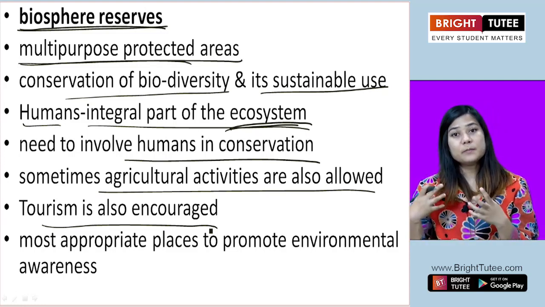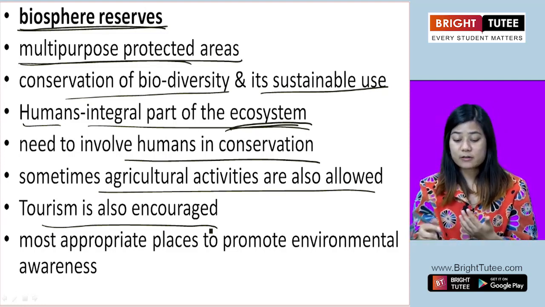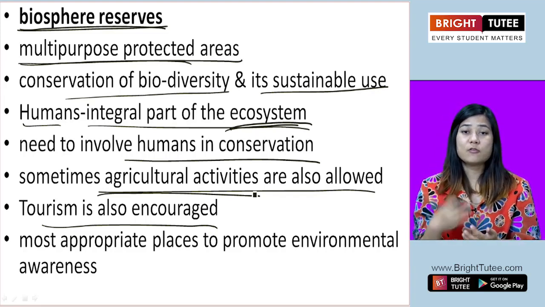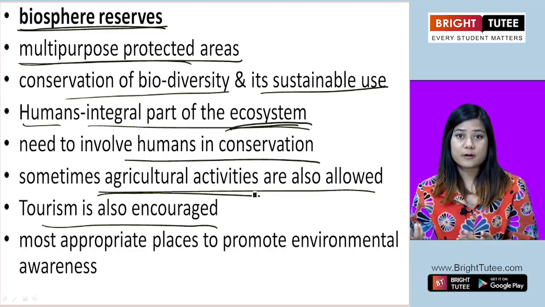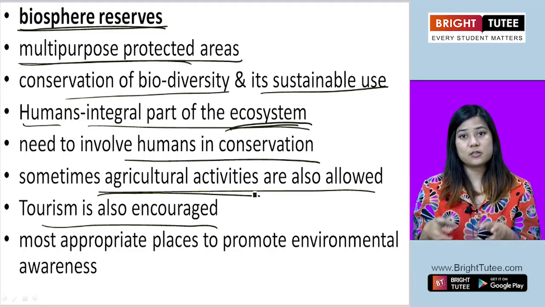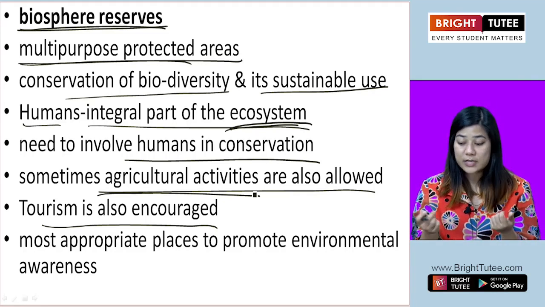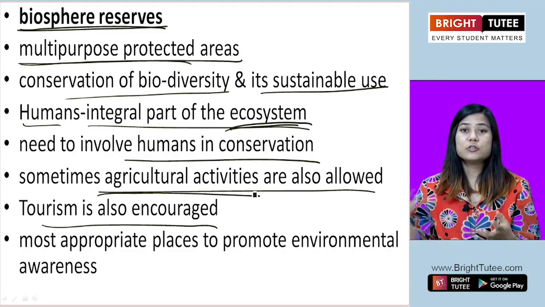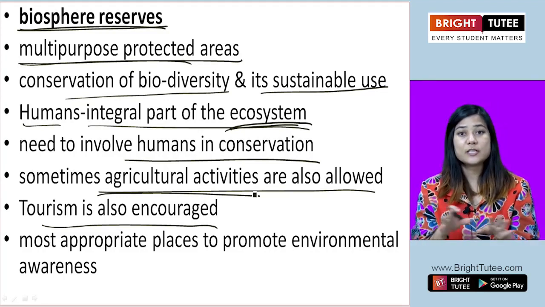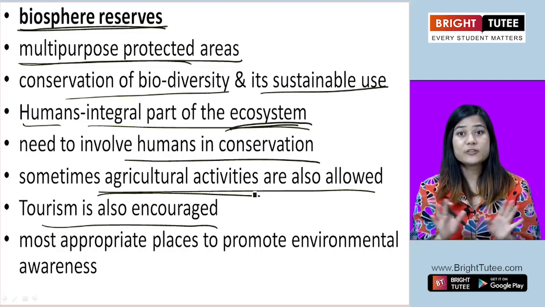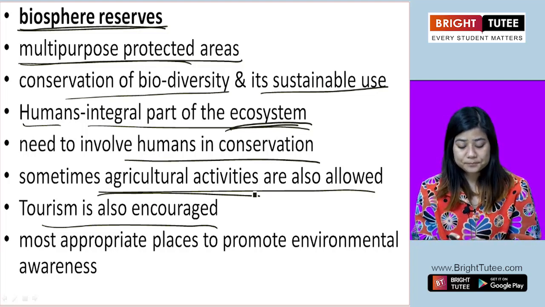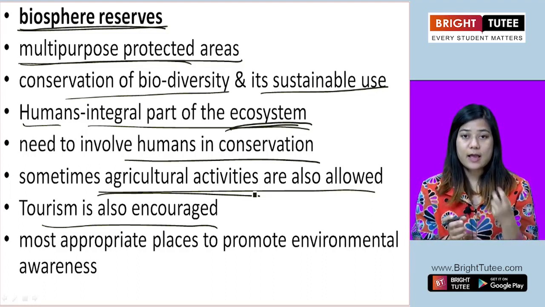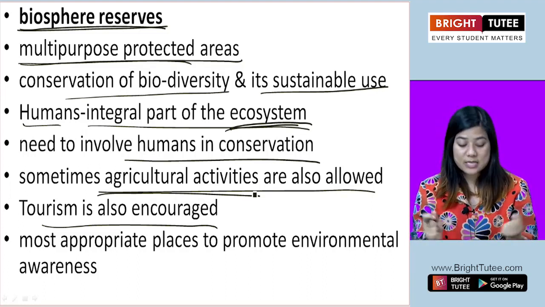So they will be allowed to conduct their agricultural activities, but keeping in mind that they are not harming the environment, that they are not damaging the ecological balance. And here tourism is also encouraged. So the tourists are allowed to come and enjoy the biodiversity of that area. So all this is working out together: humans, animals, plants, the ecosystem.